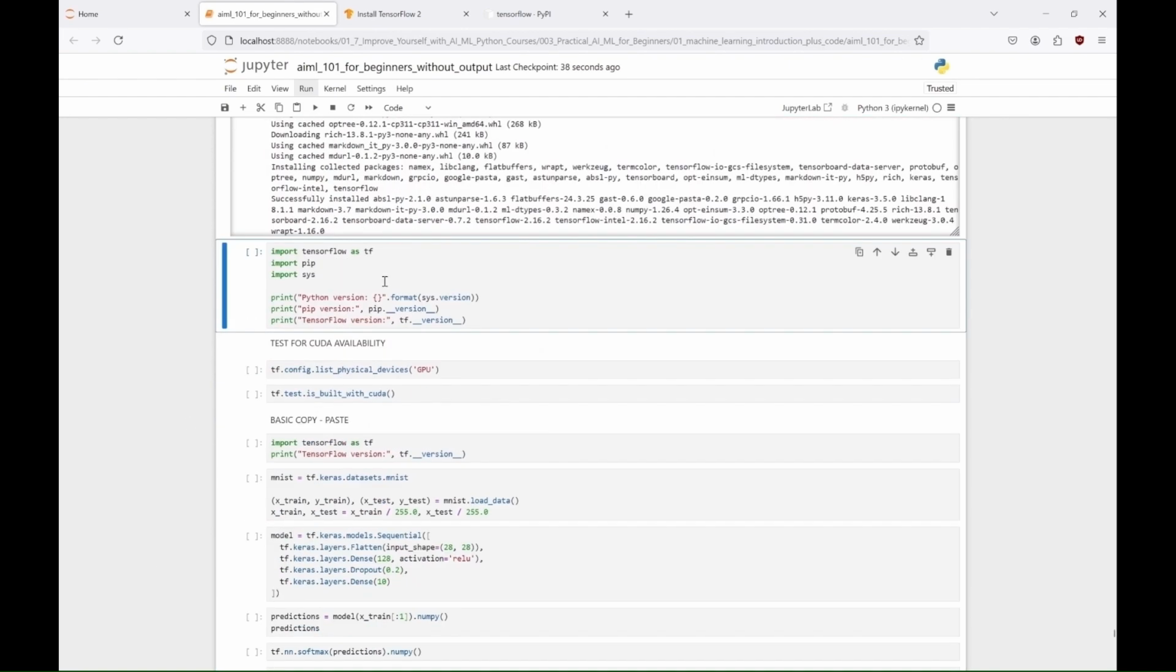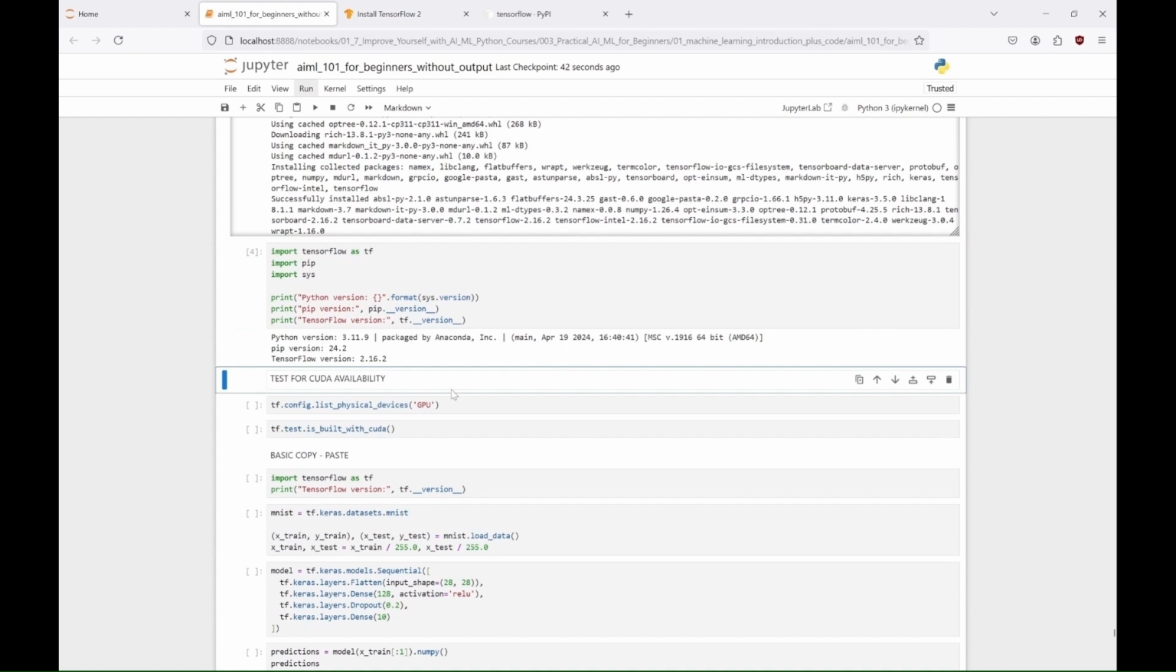Now, with this version I won't be able to use my GPU, that is Graphics Processing Unit, which is a specialized processor designed for parallel computing, and crucial in advanced machine learning, as it significantly speeds up the training of complex models.